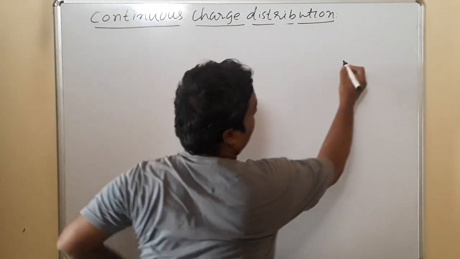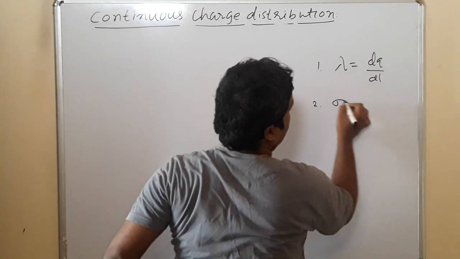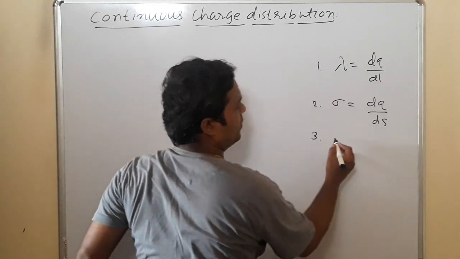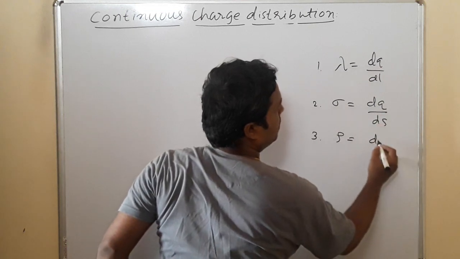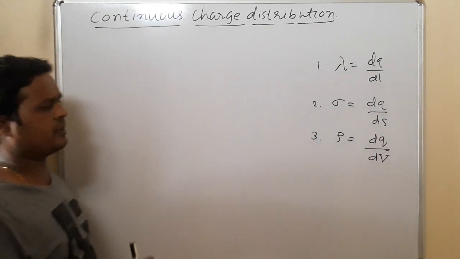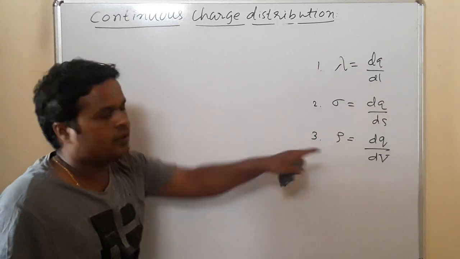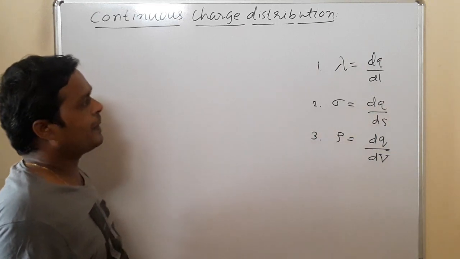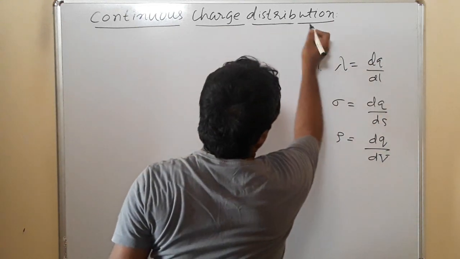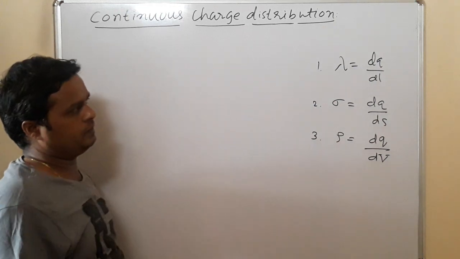Remember, lambda is dq by dl. Sigma is dq by dS, surface charge density. And volume charge density rho is equal to dq by dV. Here dl, dS, dV are very small length, small area, small volume. If we integrate these quantities, we will get the charges, fields and force for the entire body.